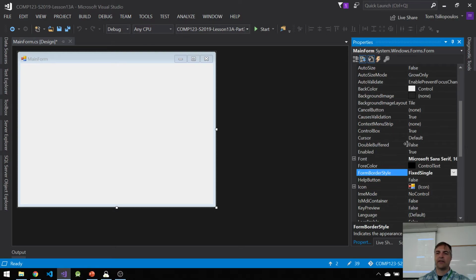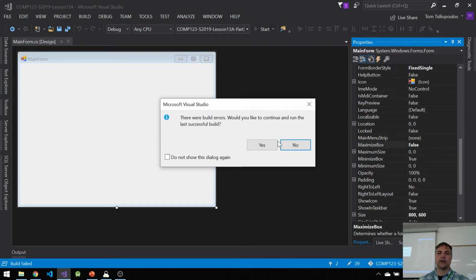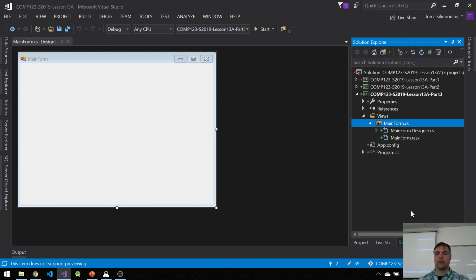So that's most of it. And then the maximize box. The maximize box I'm going to make false. And then let's run this form and see if it works. Of course it's going to fail because it doesn't exist in the Program.cs file because it's called MainForm.